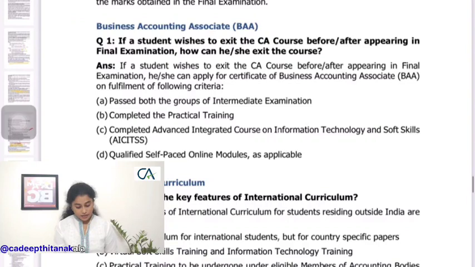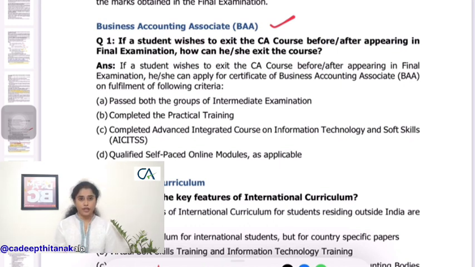We have this Business Accounting Associate certificate that has been given by ICAI if you have decided to quit CA, but you have completed both groups of IPCC and also the practical training.